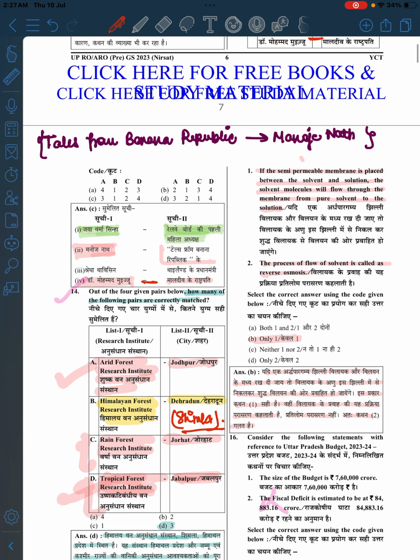Now, which of the following is correct about osmosis and everything? If the semi-permeable membrane is placed between the solvent and solution, the solvent molecules will flow through the membrane from pure solvent to the solution. So I think it is correct, right? Semi-permeable. So see, let us suppose we placed a raisin, means kishmish, over this. Now here it is a solution, and here it is a solute, right? Pure water.